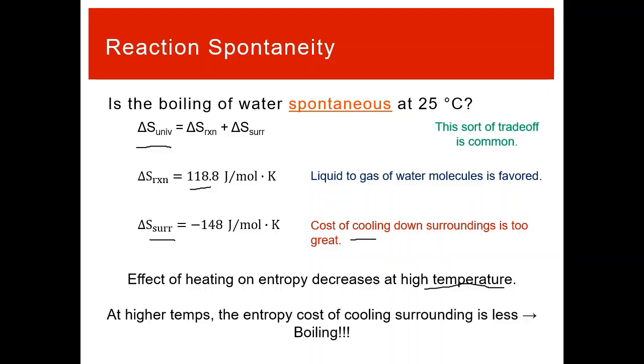This sort of trade-off, the idea that there's an entropy change for the reaction that's favored or unfavored, and the surroundings are in the opposite direction, is really common for a lot of chemical reactions. There's this balance that yes, the system would have a higher entropy, but the surroundings would be worse, or the surroundings would be better, but the system would be worse. Those sorts of trade-offs are really common, and we're going to see they are useful for predicting how we can make something spontaneous. It's not spontaneous at 25 degrees Celsius, but at 100 degrees Celsius, water boiling is very spontaneous.